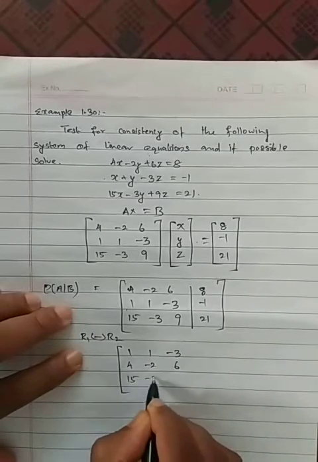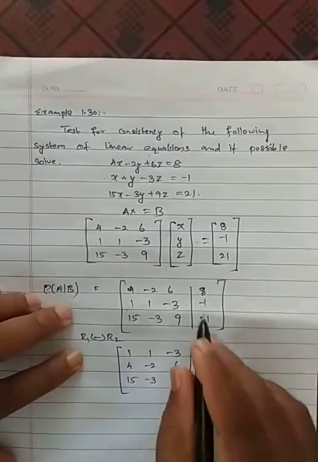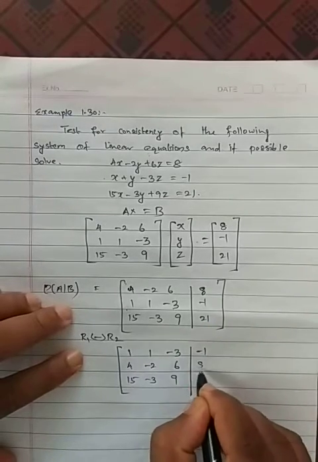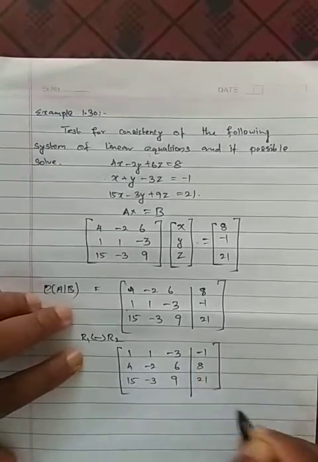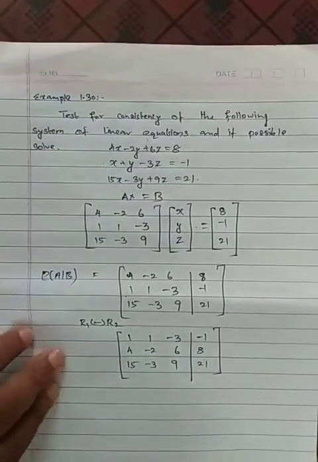As usual, 15 minus 3, 9 is there. Here also exchange will take place. Minus 1, 8, 21 is there. That's the thing we are having. Alright, okay. Now the head is 1.